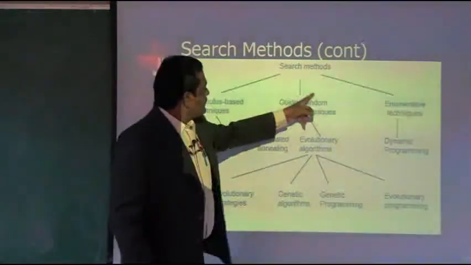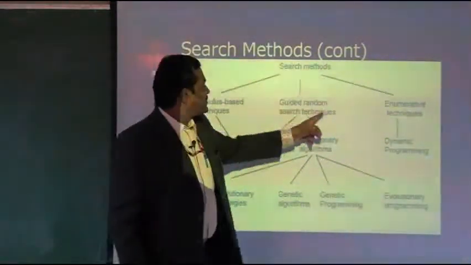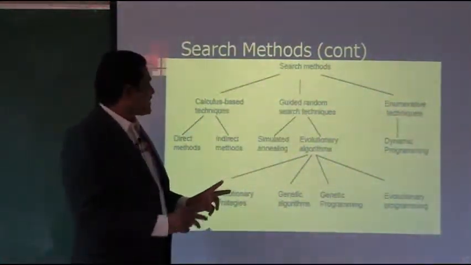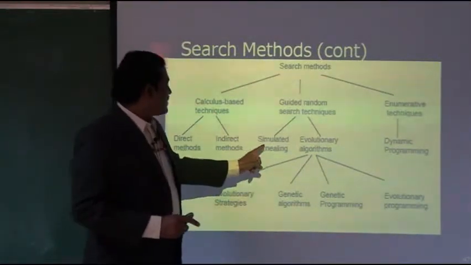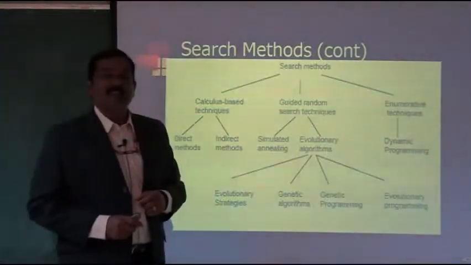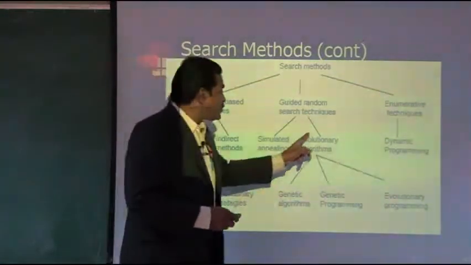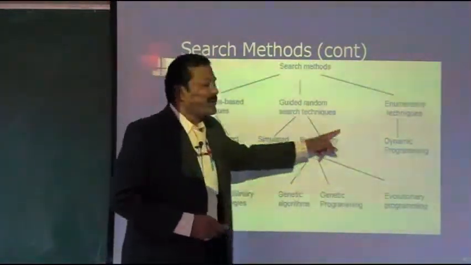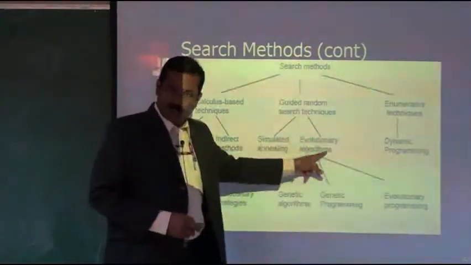Guided random search techniques are further classified into two: simulated annealing and evolutionary algorithms. This is what we are going to focus on to solve our data mining problem.